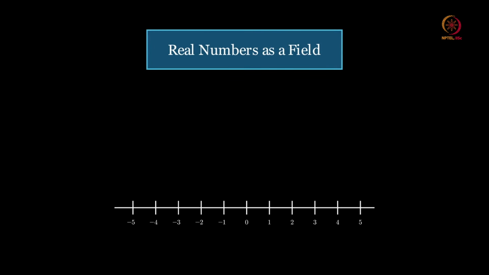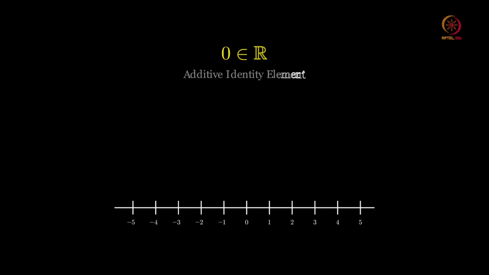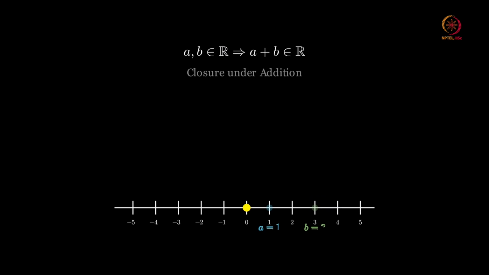Of course, we know that 0 is a real number, it is an element of R. Then we know that for any 2 real numbers A comma B real, the sum of 2 real numbers is always real. So, this is an element of R.